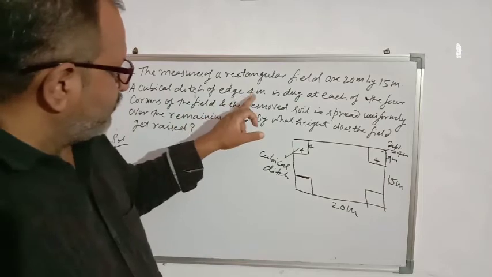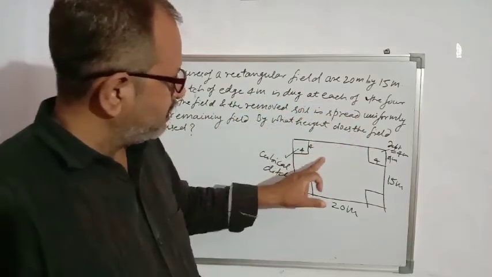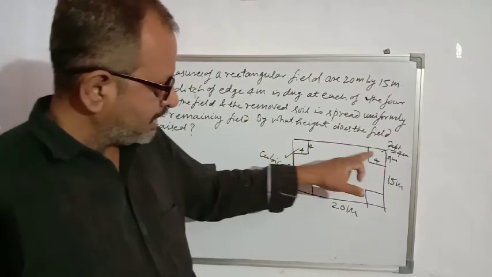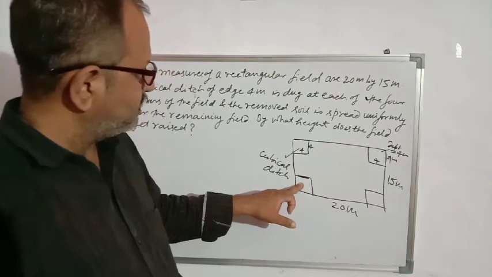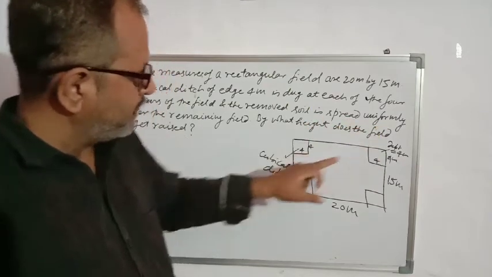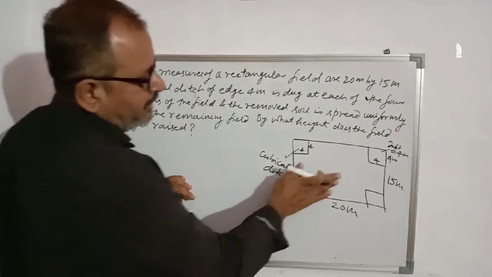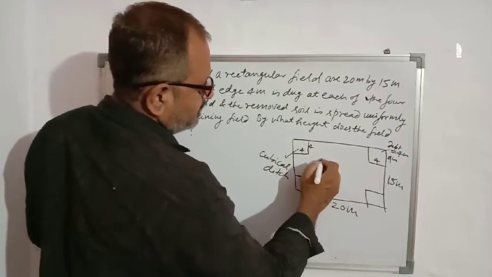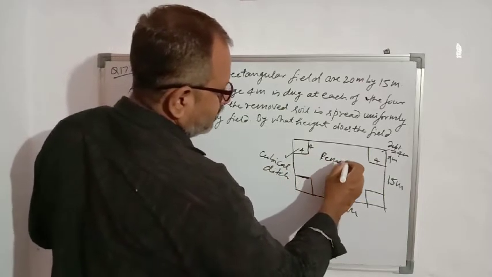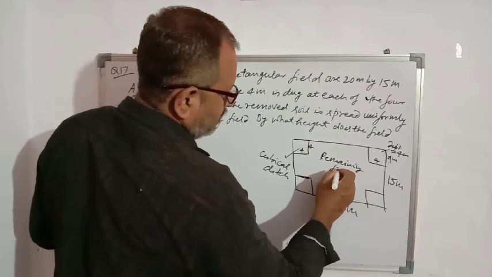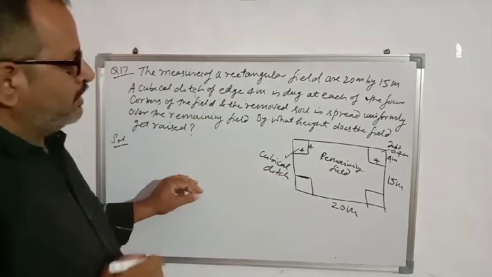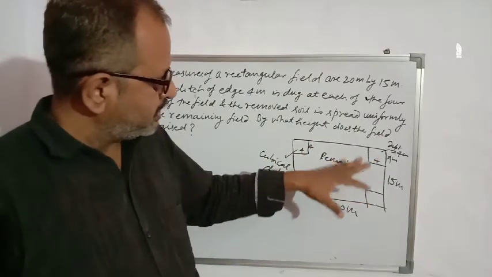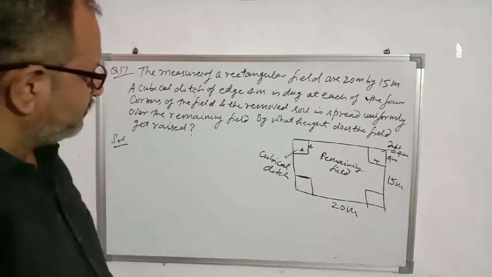So a cubical ditch of edge 4 meter is dug at each of the 4 corners of the field, and the removed soil, means soil taken out from these 4 ditches, is spread uniformly over the remaining field. This is the remaining field. Soil taken out from these 4 ditches is spread uniformly over the remaining part of the field.